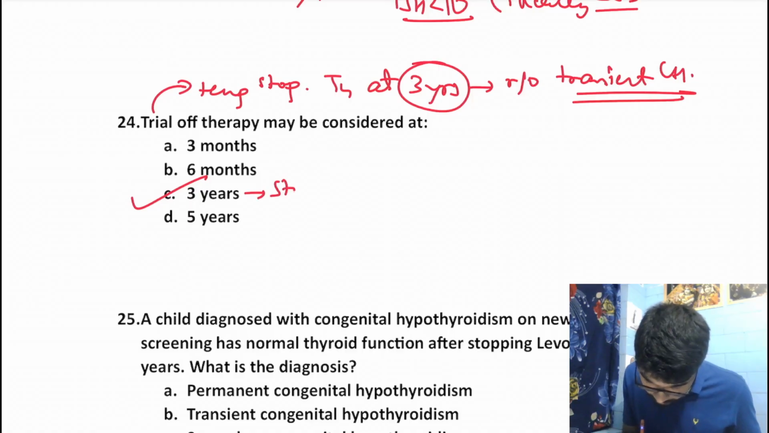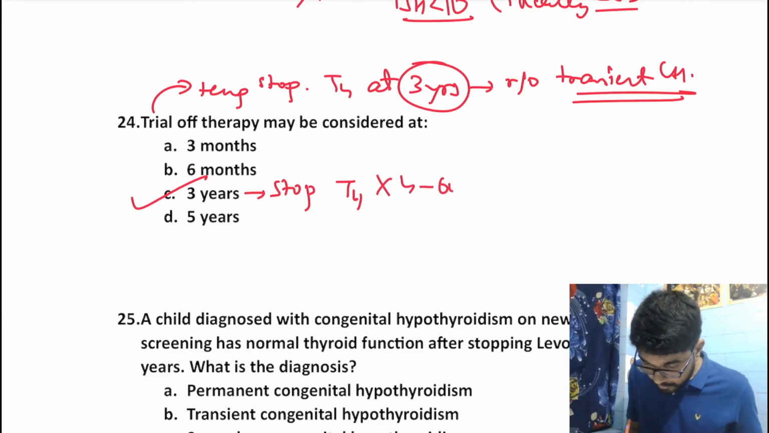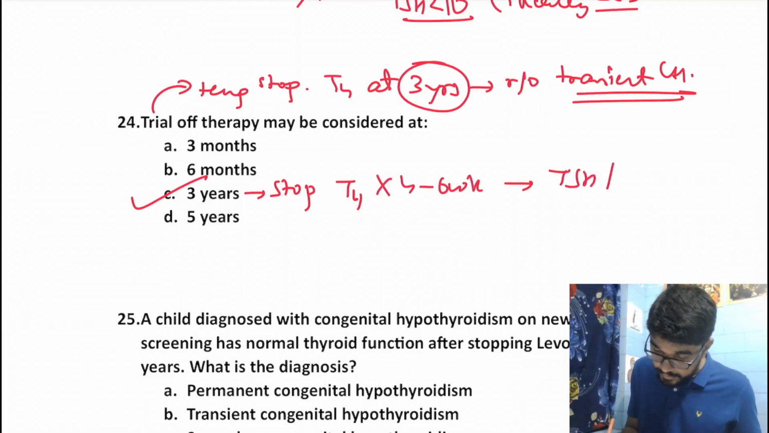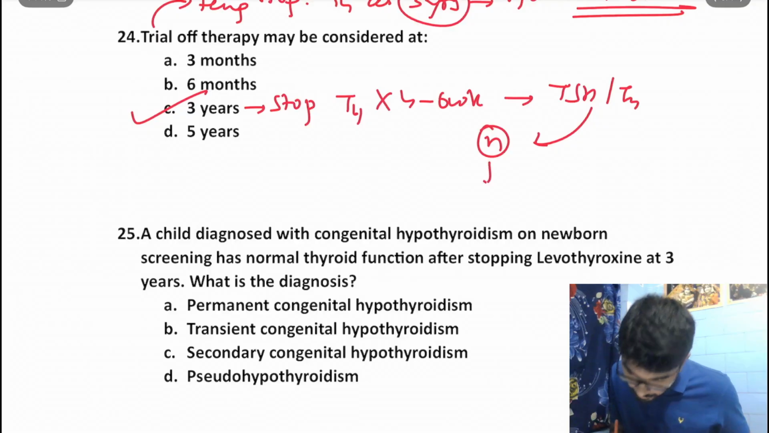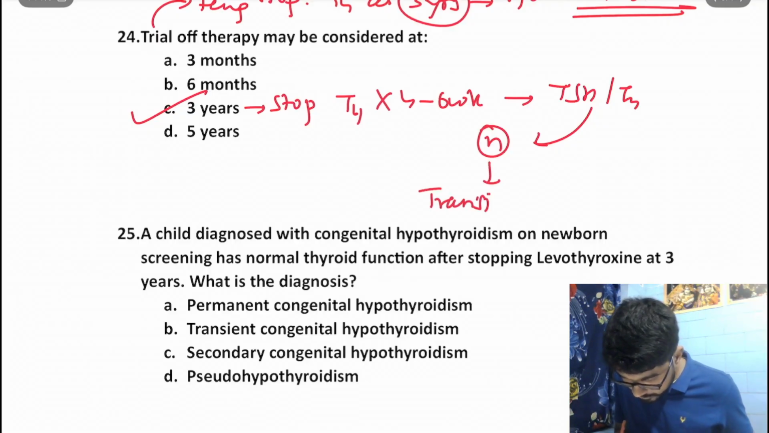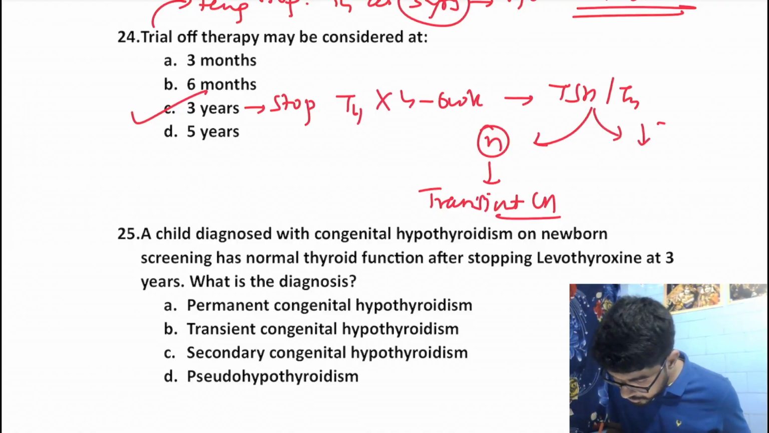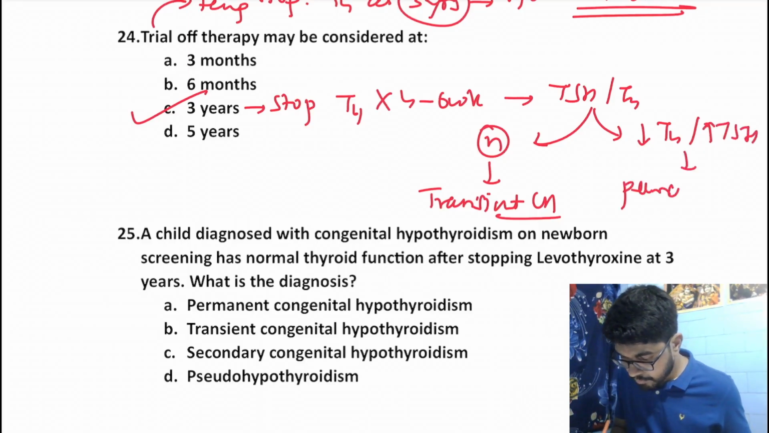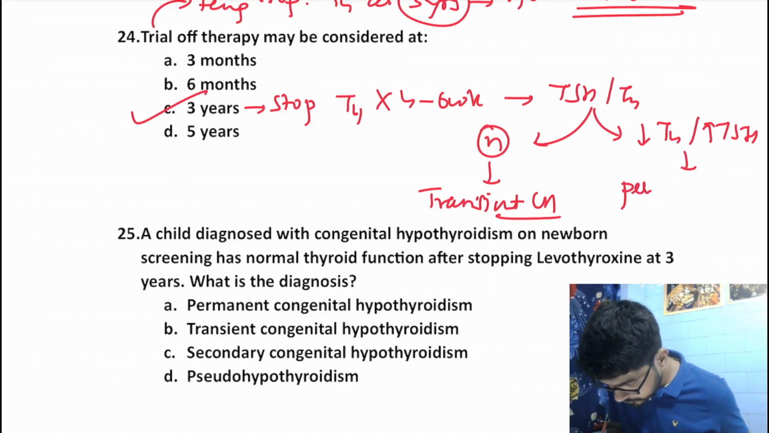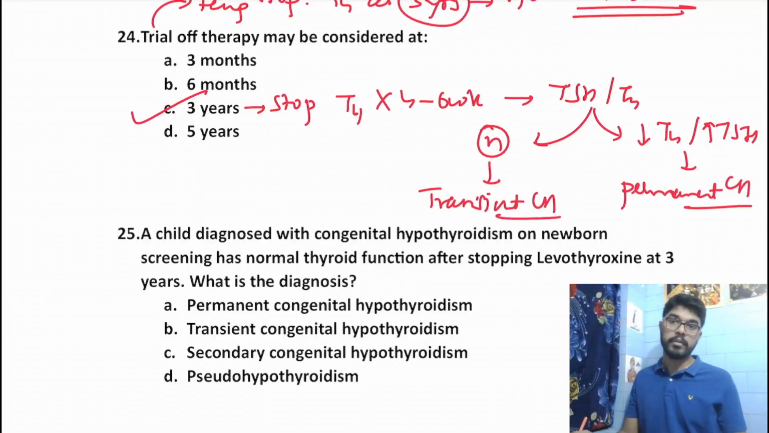Now after 3 years, we stop levothyroxine for 4 to 6 weeks, and then we check TSH and T4 levels. If things are normal, then that is transient congenital hypothyroidism and we can stop the drug forever. But if your T4 is low and your TSH increases, then it is permanent. Permanent congenital hypothyroidism, right? We have to continue the drugs again.